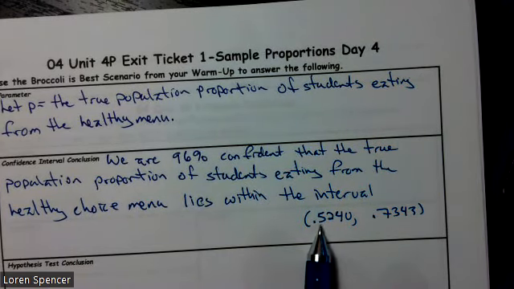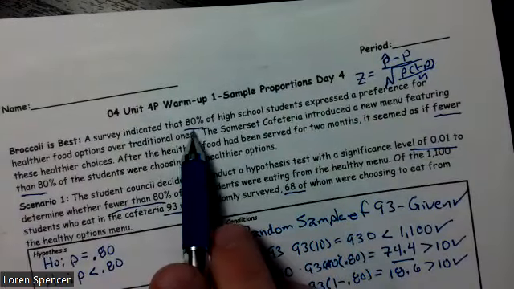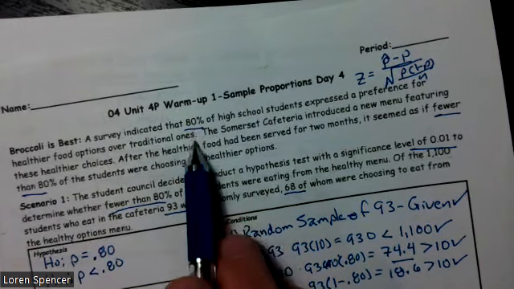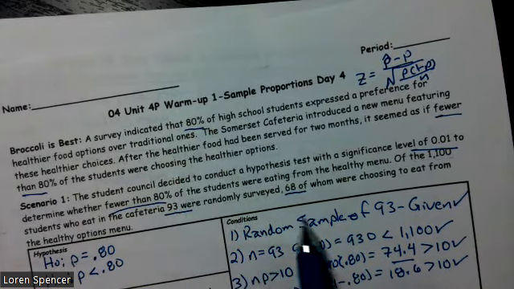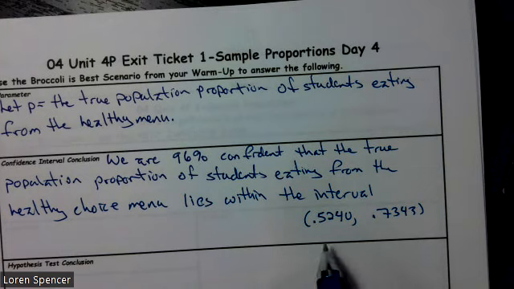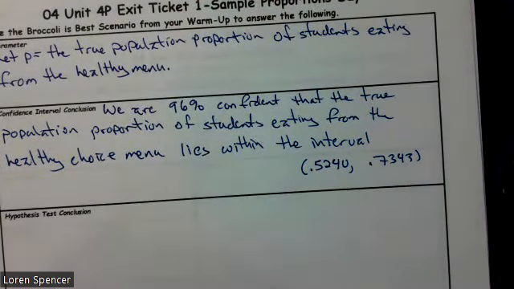So it looks like somewhere between 52% and 73%, and that's definitely less than 80%. So we're 96% confident that it's less than 80%. All right, we're 96% confident that somewhere in there and that 80% is not it.